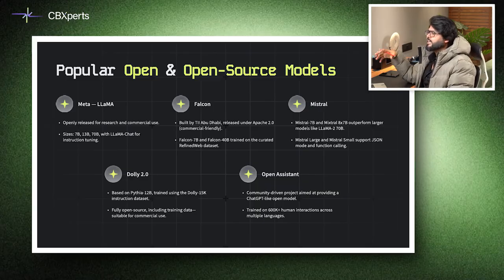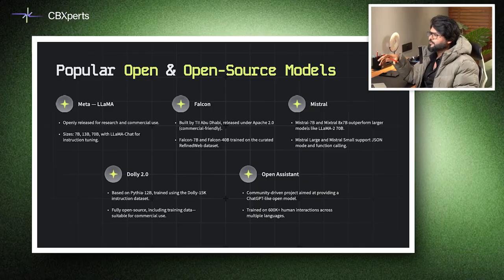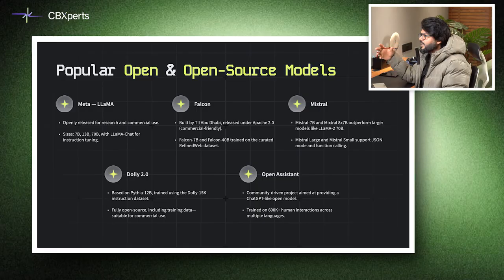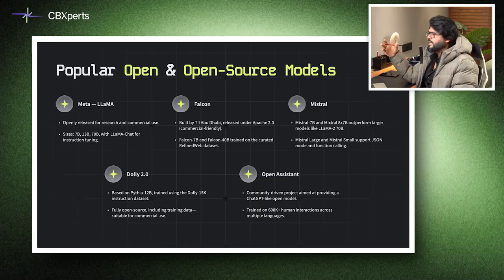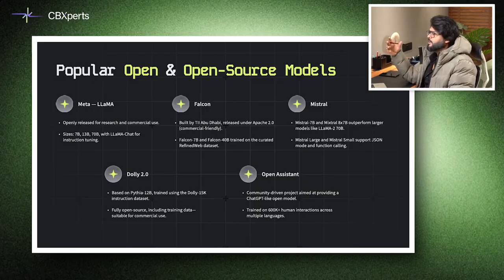Meta is openly releasing a lot of research and commercially usable open models with sizes from 7 billion to 70 billion to 400 or 600 billion parameters, and an instruction tuned Llama chat variant has also been released by them. Falcon is built by TII Abu Dhabi and released under Apache 2.0. It includes Falcon 7B and Falcon 40B, which are trained on refined web datasets. Mistral offers Mistral 7B and Mixtral 8x7B, which outperforms larger models like Llama 2 70B. It was not able to with Llama 3. Mistral Large and Small support JSON mode and function calling, etc.